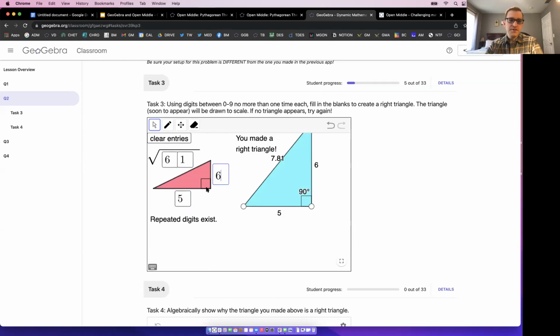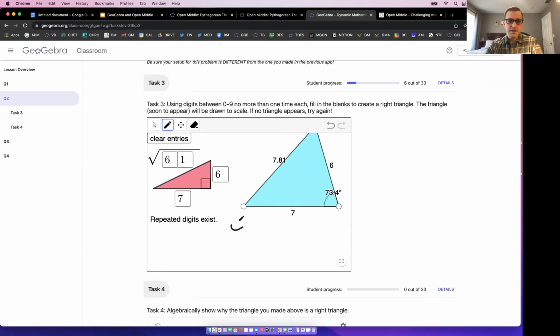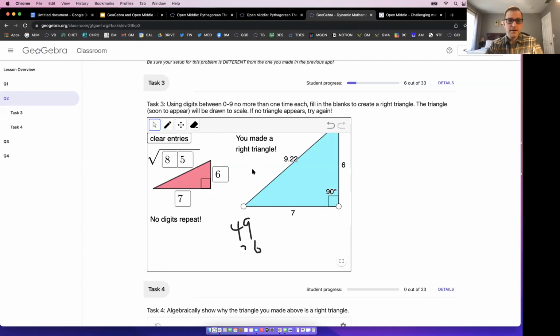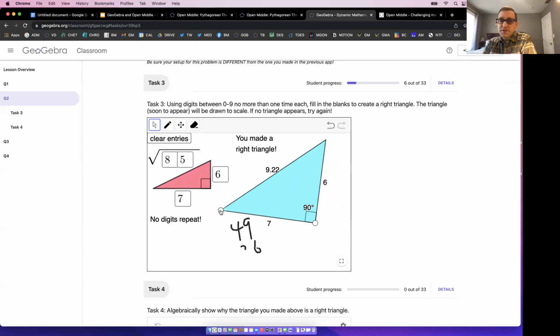So now I have the number sense here. 5 squared is 25, that's 36. 5 and 6, and then a 1. A little bit of number sense going on here. But what if I did 7 and 6? I'm thinking I could use the pen tool. It's 49 and 36, that's 15, 1, 5, 8, so that's 85. I should do my math right. And no repeated digits there. So as a warm-up, they could just create 4 different right triangles, and then we move on.